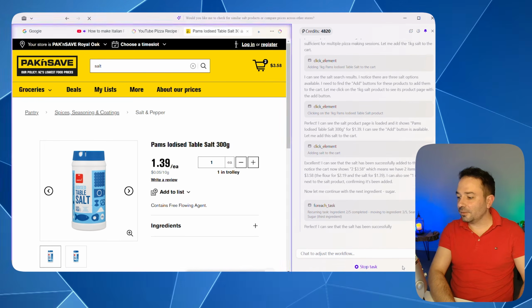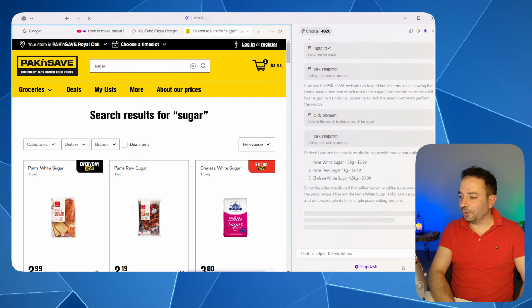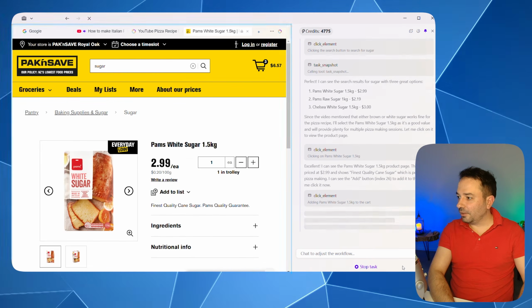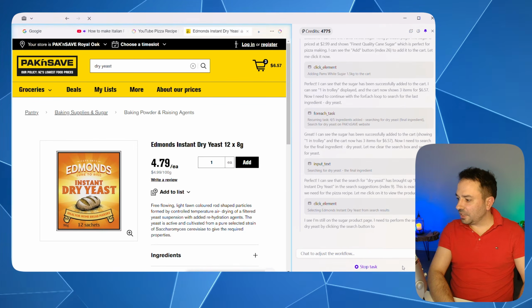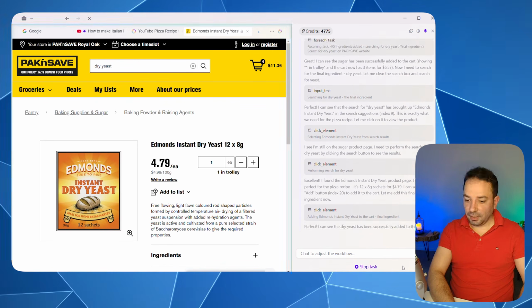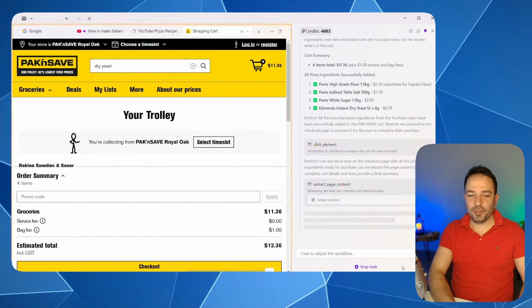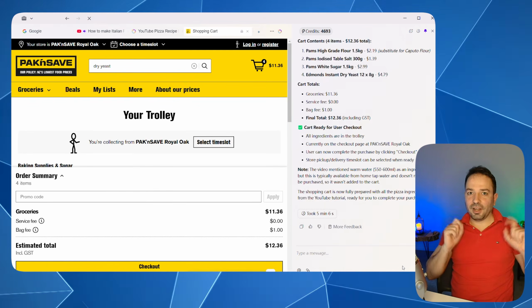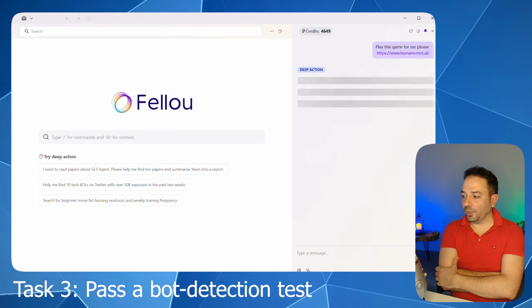I've been accelerating this part just to show you that he's really capable of doing really good stuff. And you can see that he has been capable of selecting a lot of ingredients and putting them in the trolley, so he did a definitely better job than BrowserOS. So well done, Fellou.